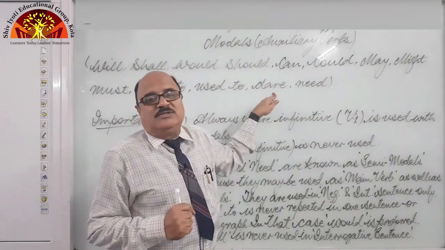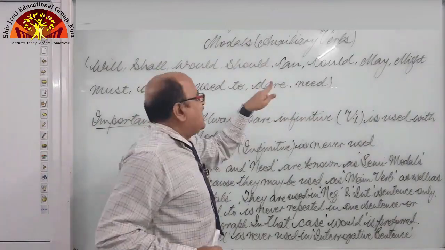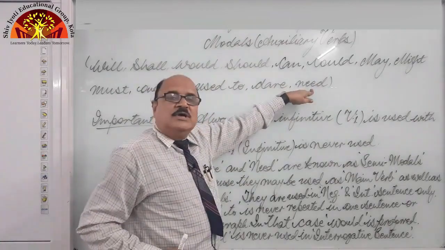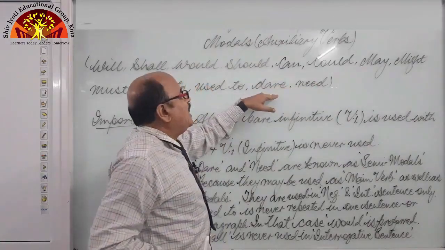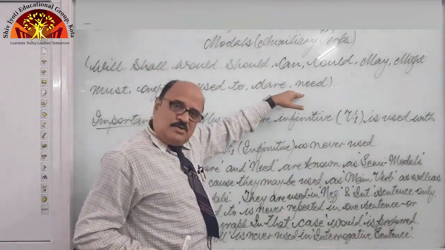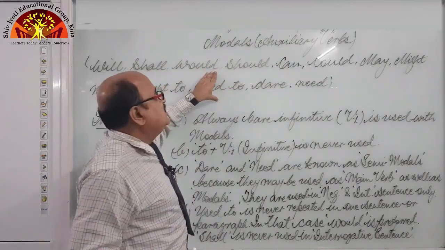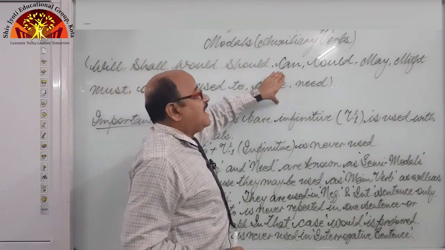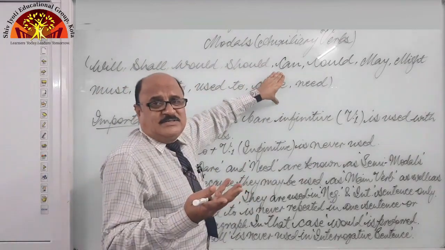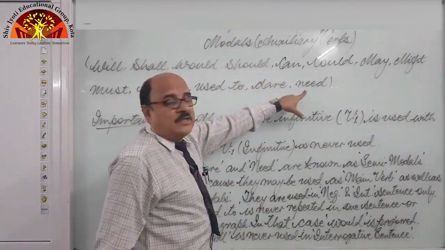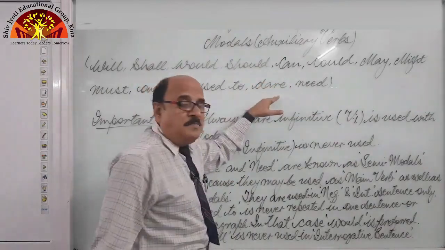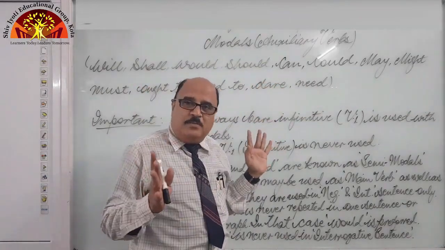As a main verb they can be used, as a helping verb also they can be used. That's why they are known as semi-modals. All the rest of the verbs can be used purely as modals, but these two can be used as main verb as well as helping verb.